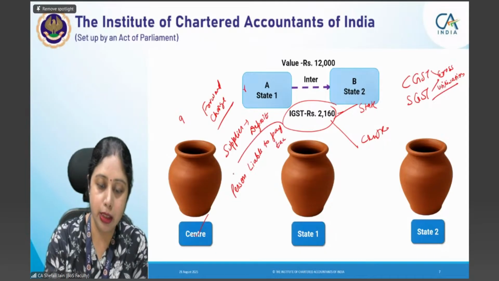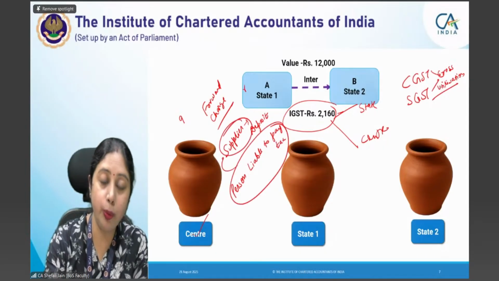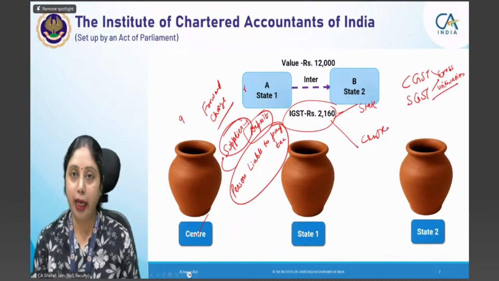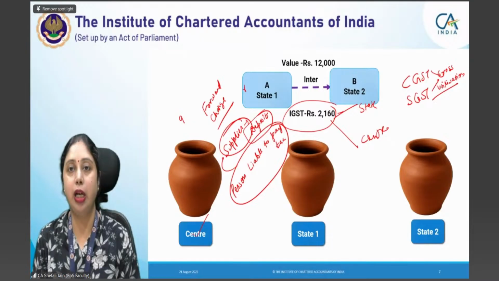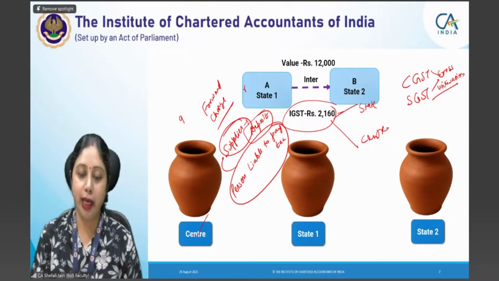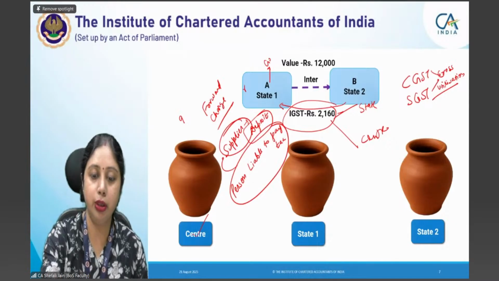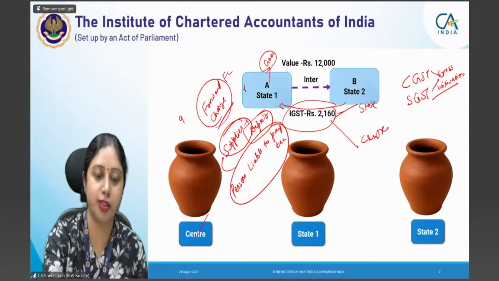Normally it is the supplier. Liable to pay tax means liability to deposit. Generally the liability to pay tax has been cast on the supplier. The supplier has to take it from the recipient and pay it to the government. That is the normal mechanism and that is called forward charge mechanism or FCM.